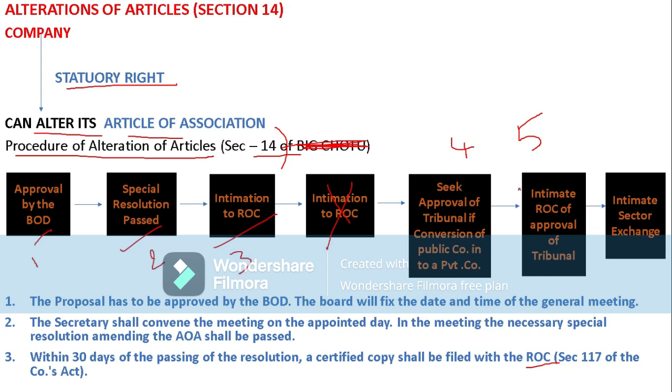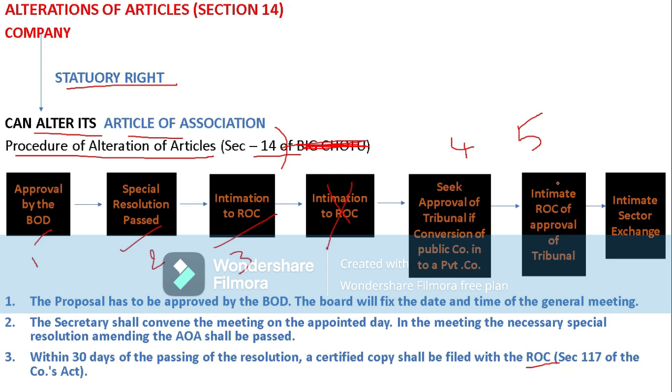After getting the approval from the tribunal for converting our public company into a private company, we have to intimate that immediately. The printed copy of the articles, as altered, should be filed by the company with the ROC, Registrar of Companies, within 15 days of the date of receipt of the order of approval.